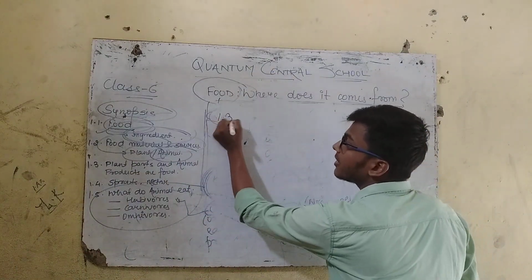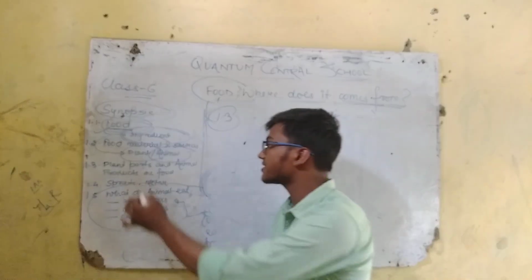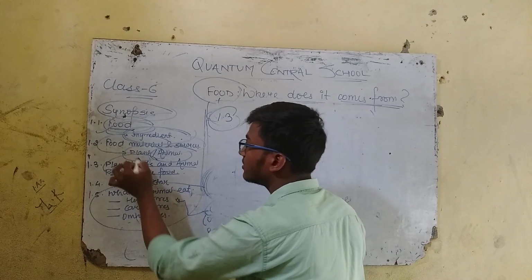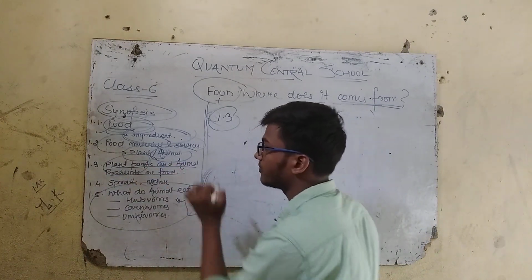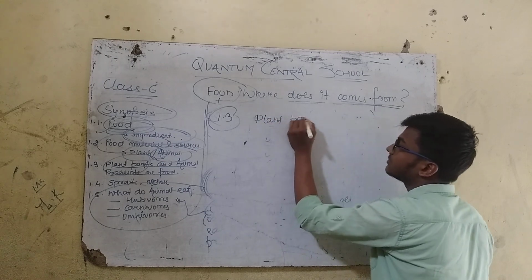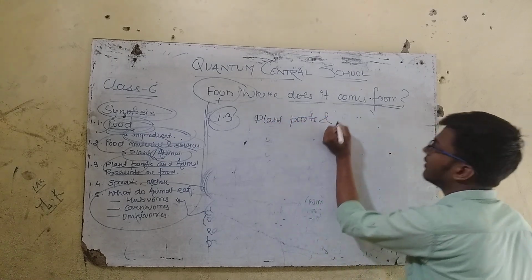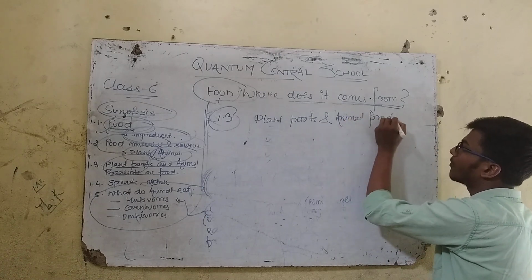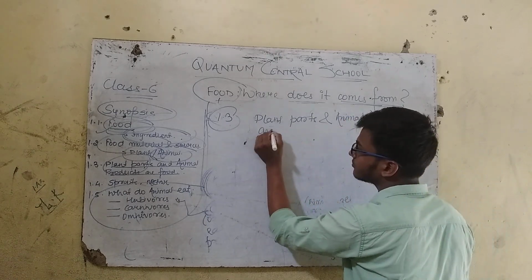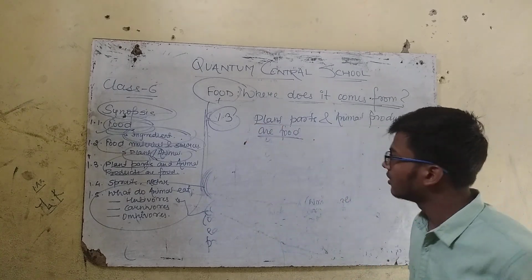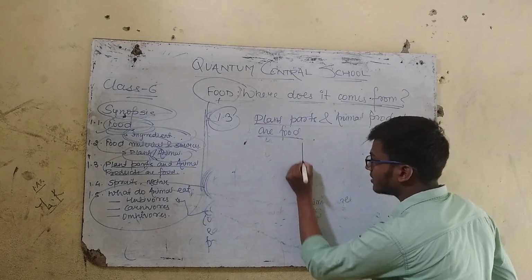Now the third synopsis, as already said: plant parts and animal products are food. So plant parts and animal products are food. So plant part, just see this.